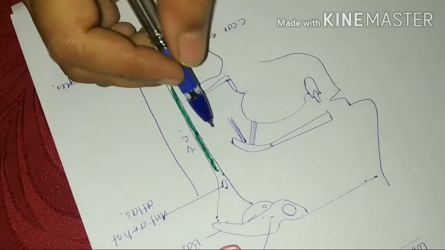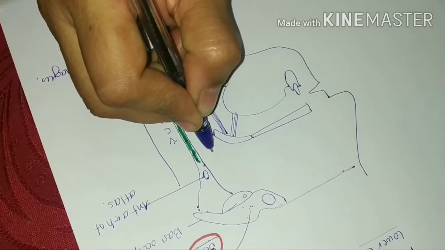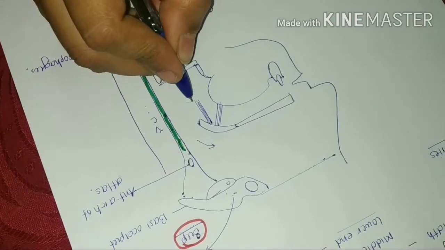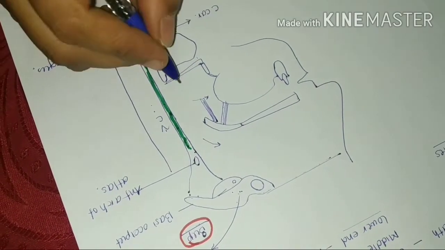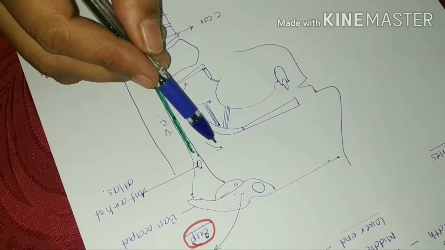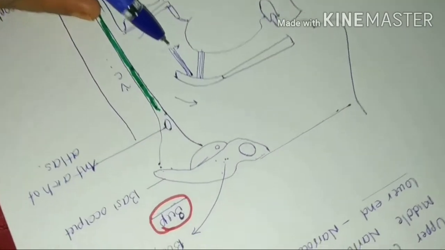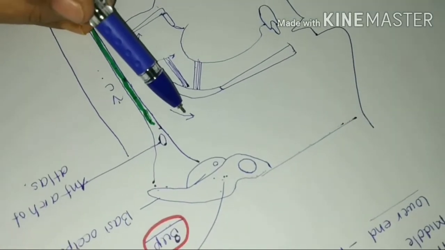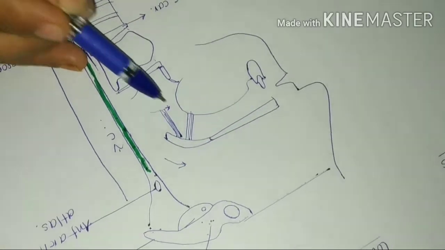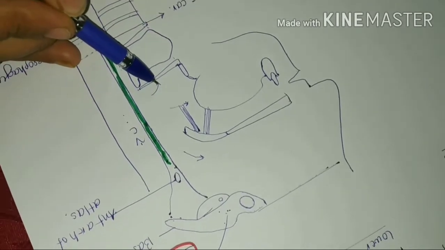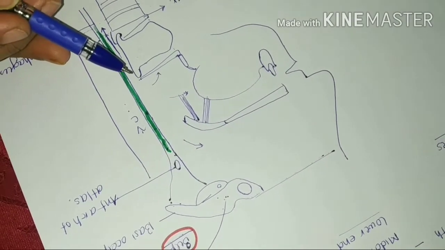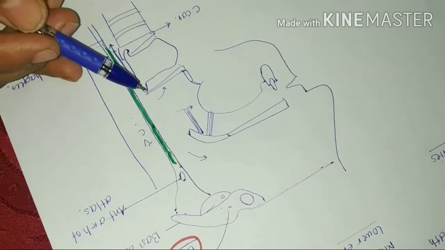Now coming to the anterior boundary. Anteriorly it communicates with the nasal cavity, it communicates with the oral cavity, and it also communicates with the larynx. That means the anterior border is incomplete because it has communication with the nasal cavity, the oral cavity, and the larynx. Clear? So with this, coming to the borders on each side of the pharynx.